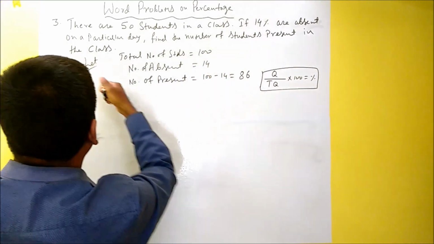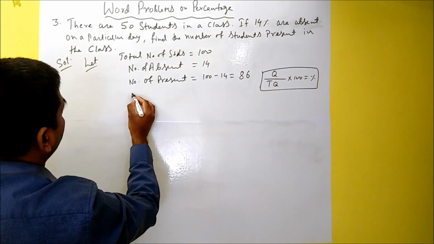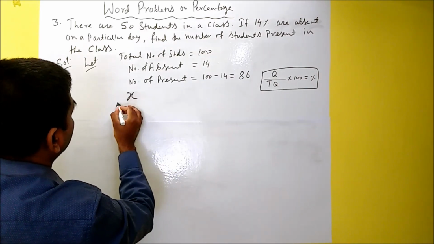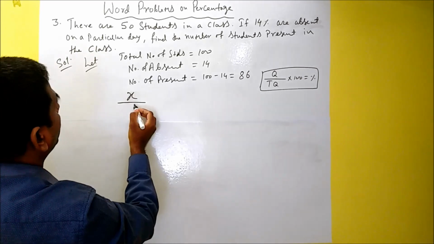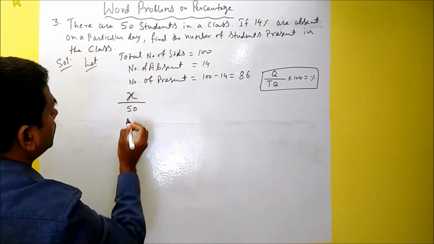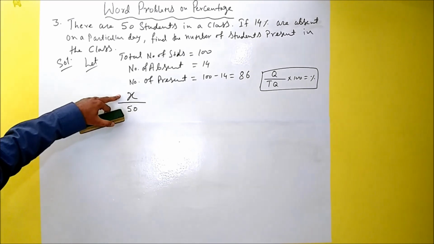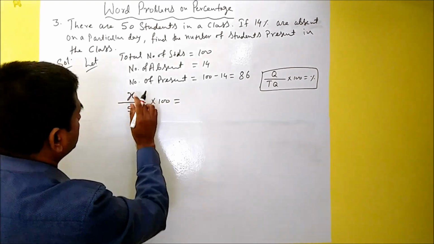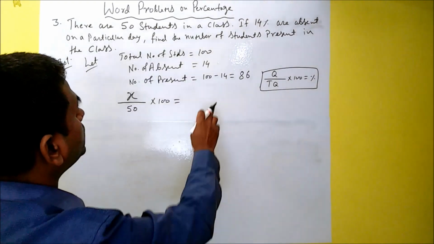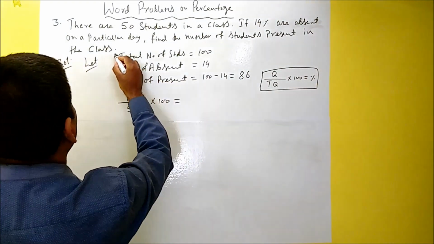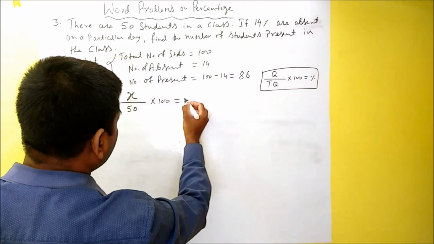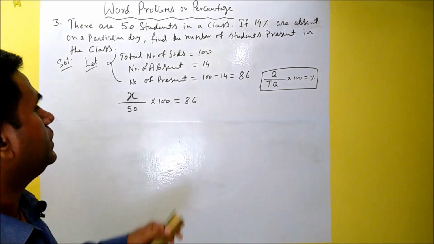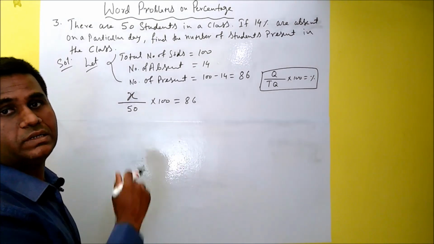So the number of students present in the class, let's say that is X. So X divided by the total, which is 50. Out of 50, X is the number of students present in the class, multiplied by 100 gives the percentage, which we have already calculated using this method, so 86 you can write. Now if you solve this equation, we'll get the answer. So let's solve this quickly.